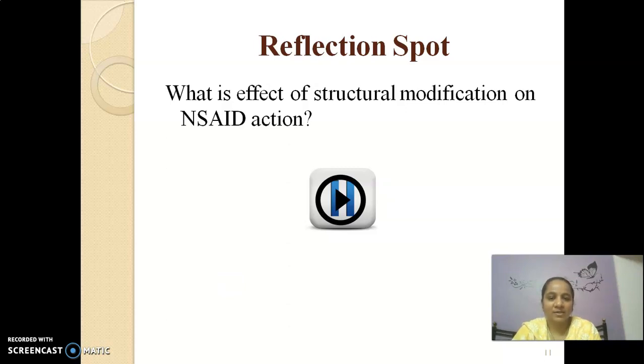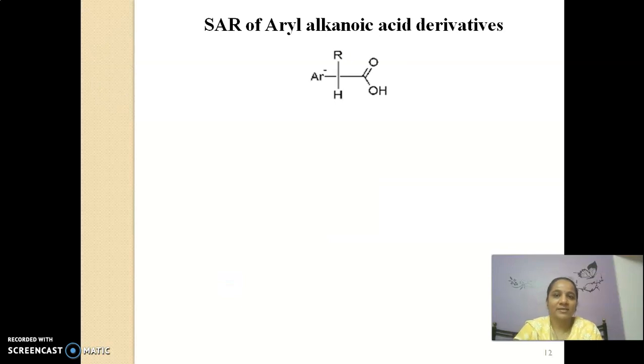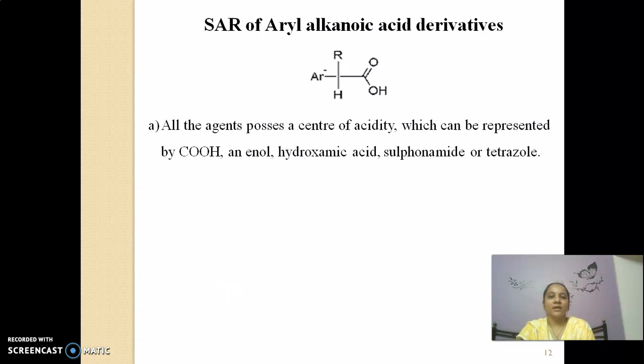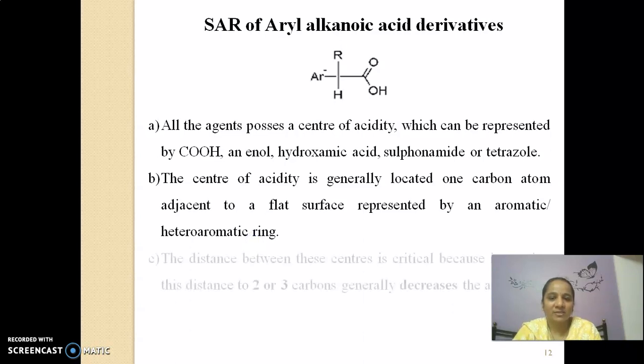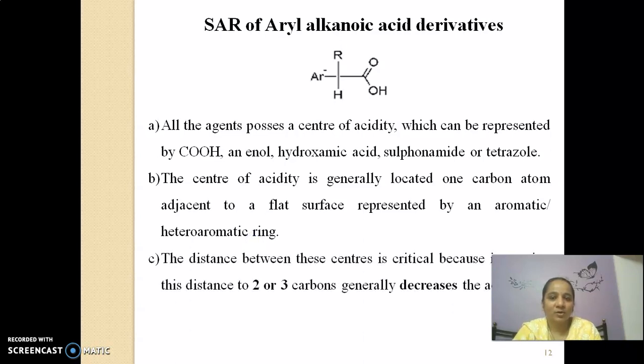What happens after the structural modification? Let's see the SAR of aryl alkanoic acid derivatives. That is the general structure of aryl alkanoic acid derivatives. All these agents possess a center of acidity, meaning they consist of a carboxylic group, which can be represented by COOH, or an enol, hydroxamic acid, sulfonamide or tetrazole ring. Meaning, the acidity is expressed in the form of a carboxylic group, enol, hydroxamic acid, sulfonamide or tetrazole ring. What is the center of acidity?